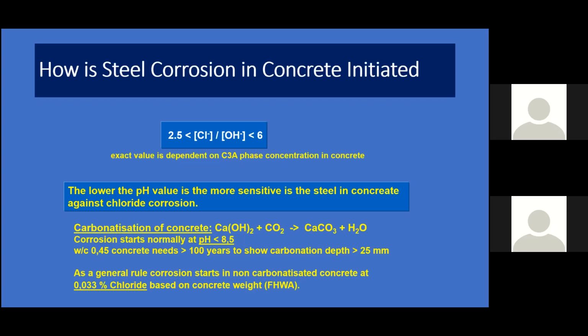But you have to remember this natural process, the calcium hydroxide and carbon dioxide reaction. If you don't do anything with your concrete, it will last 100 years. It will take 100 years to get fully converted into calcium carbonate. So it's not a very fast process, but it can accelerate if water gets in, because water dissolves carbon dioxide into carbonic acid, and carbonic acid reacts very fast. So this is the reason concrete carbonation can also be controlled by not allowing water into concrete.